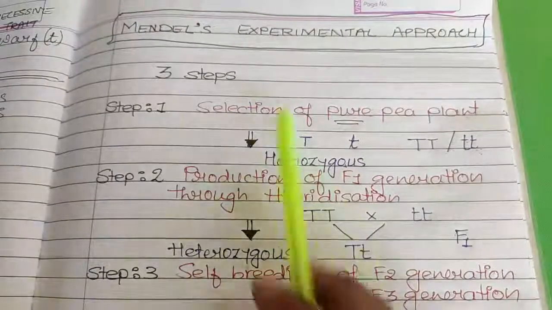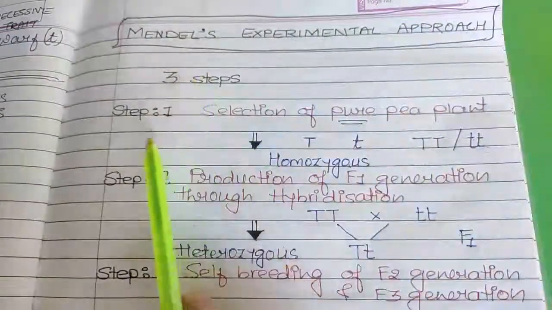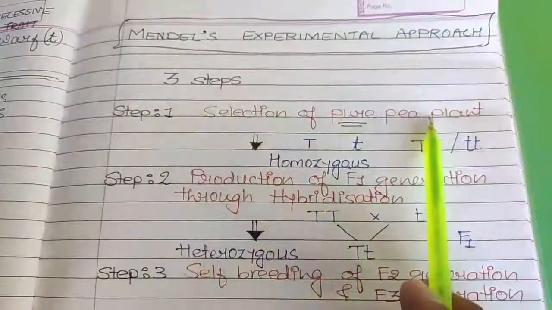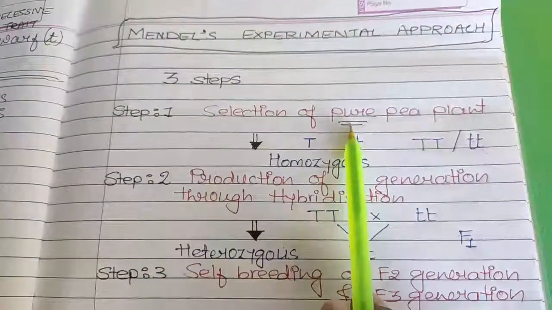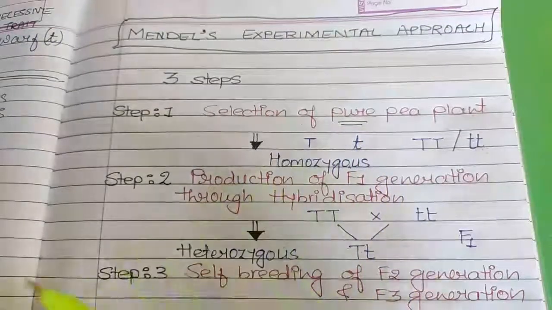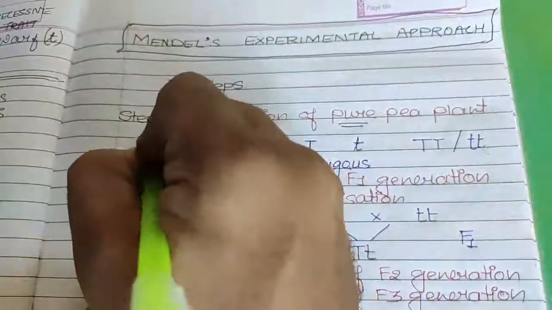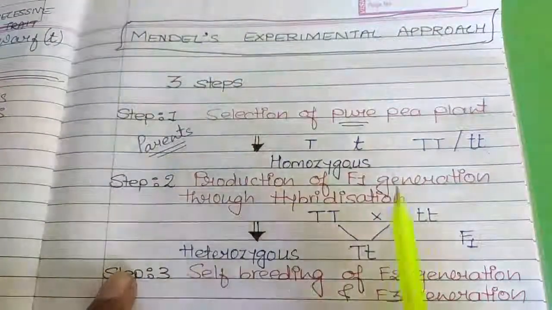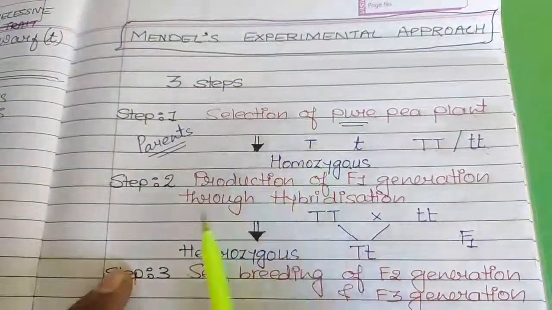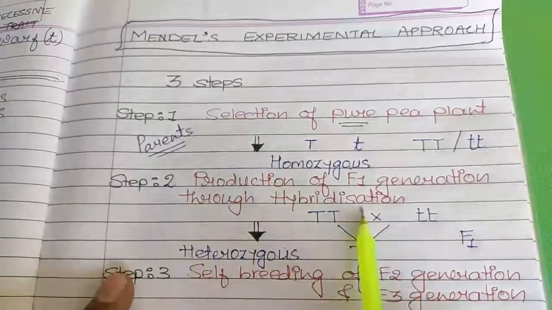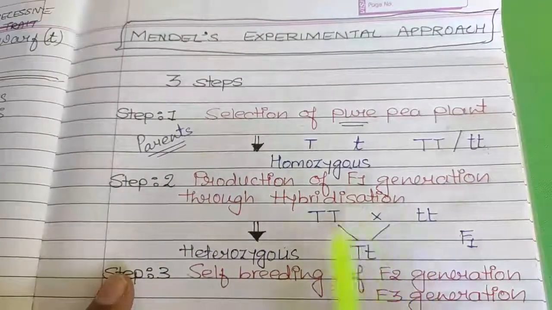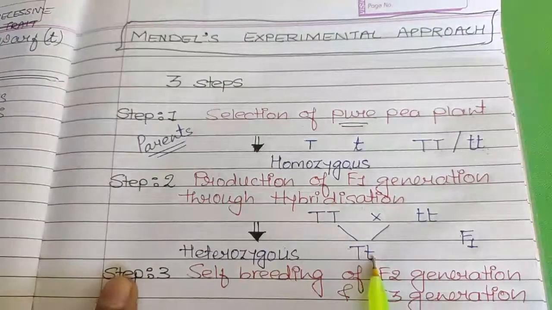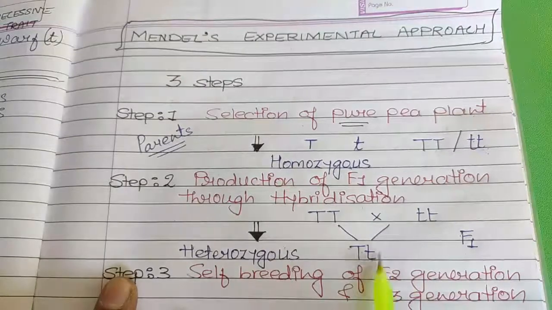So I hope the experimental approach of Mendel is clear. There are mainly 3 steps. In the first step, pure pea plant or pure parents are selected. This particular generation is known as parental generation. Once the pure parents are selected, then step 2 is hybridization. Both of them are allowed to cross with each other and a hybrid for the same character is obtained.